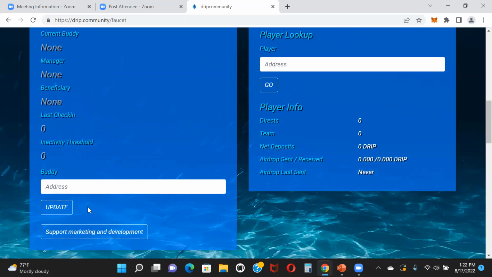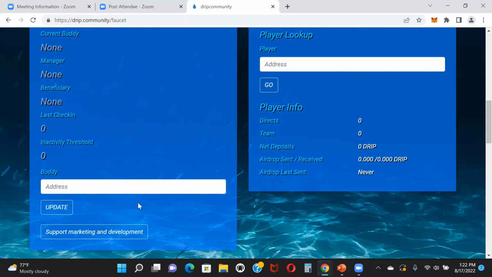You also have the option of not going with a buddy, right? And just clicking support marketing and development, which you'll go to, you'll basically have the buddy address of the team. Now, I wouldn't suggest doing that. I would suggest finding a buddy and using their buddy address. That way you can get airdrops, because if you use the team, you're not going to get any airdrops.